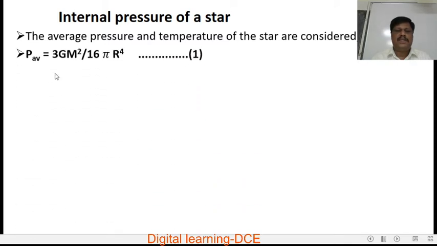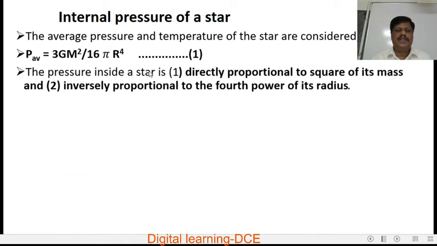If the average pressure and temperature of the star are considered, then the average pressure is given by P average is equal to 3GM squared over 16 pi R to the power of 4. The pressure inside the star is directly proportional to the square of the mass of the star and inversely proportional to the fourth power of the radius of the star. The first point is that it is directly proportional to the square of its mass, that is M squared, and the second point is that it is inversely proportional to the fourth power of its radius.